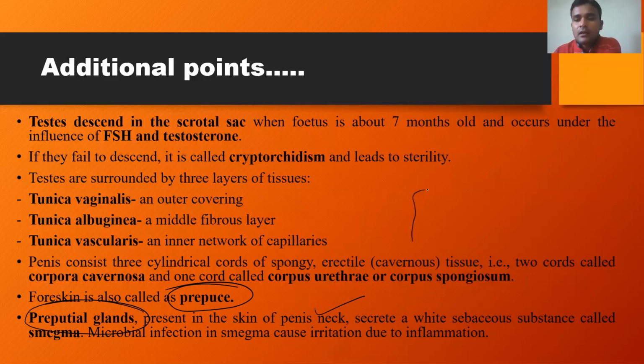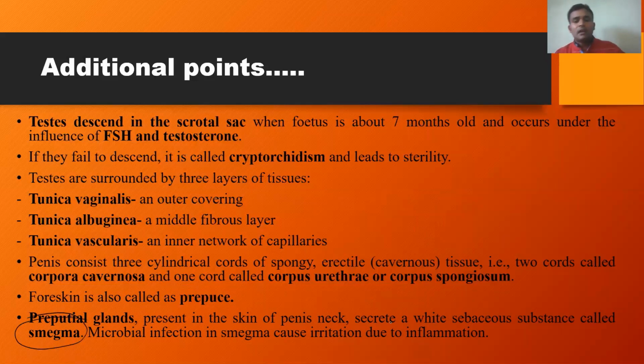So this is a tip region. The basal part in this region has a presence of a prepucial gland, and this prepucial gland is responsible for the secretion of a white sebaceous substance called smegma. That is a very important term. You may expect this. So this is an additional point.